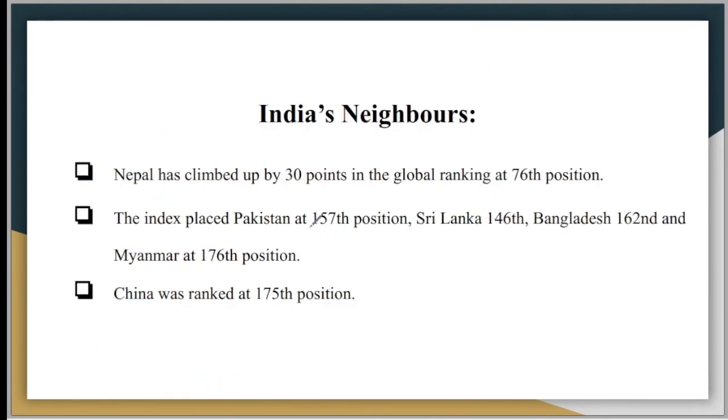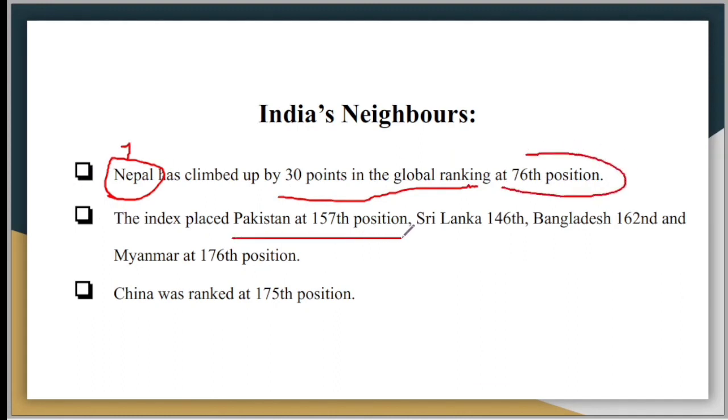Now let's move forward to India's neighbors. So Nepal, which is a very famous neighbor of India, whose capital is Kathmandu, has climbed up by 30 points in the global ranking, and it has been ranked at 76th position. This index placed Pakistan at 157th position. So Pakistan is just 7 points below India. So that is whatever, I have no interest in that.